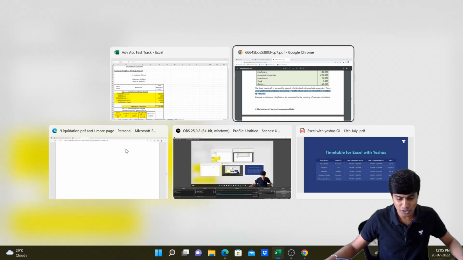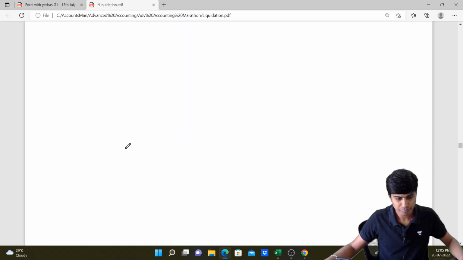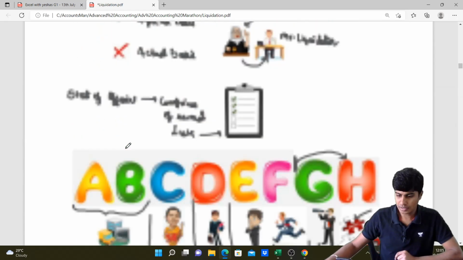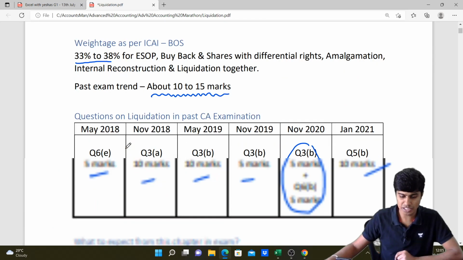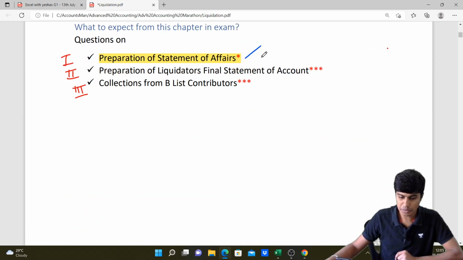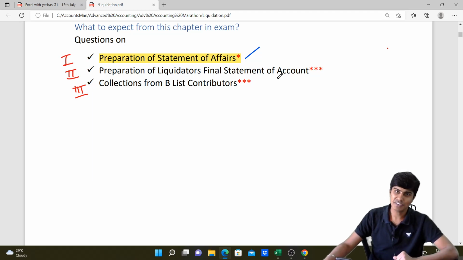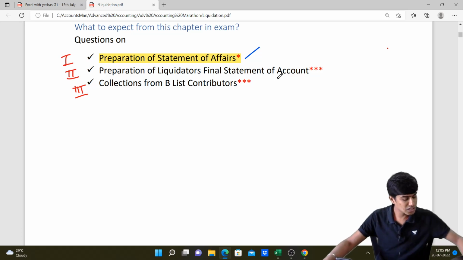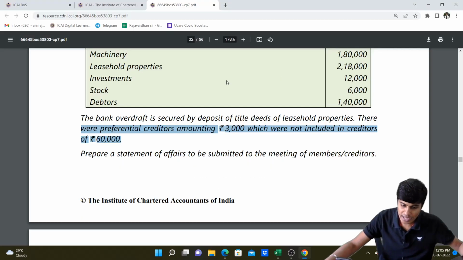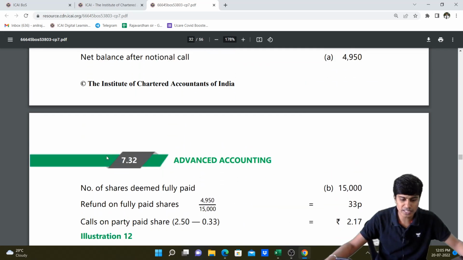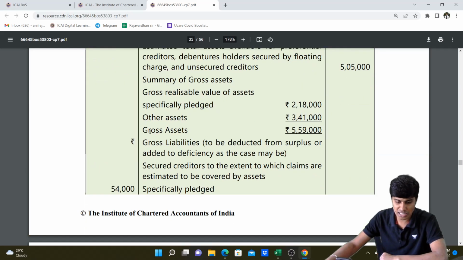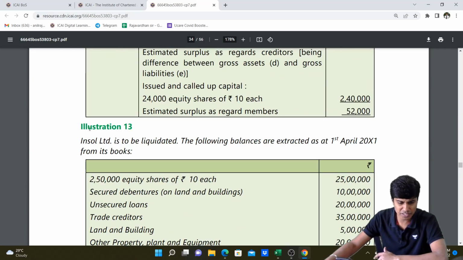This brings an end to part 1 of our discussion. In the kind of questions that I told you will come up in this topic, the first part is preparation of statement of affairs. We're done with the first part of this. There is another question on the same topic which you can consider doing. This question is again in the ICAI material. What we did right now is illustration number 12. You have illustration number 13, which deals with a very similar thing with little difference in values.